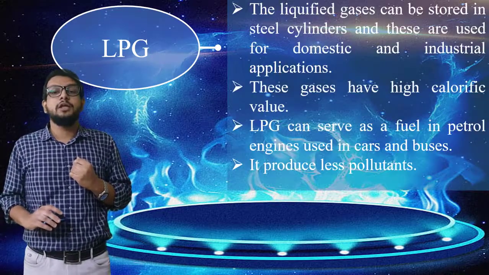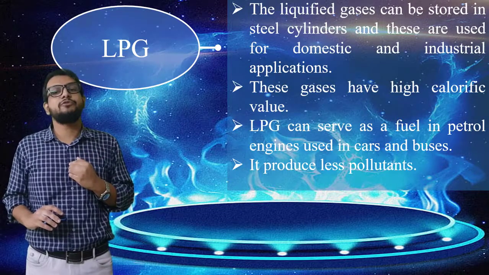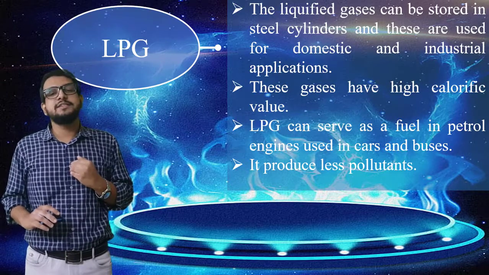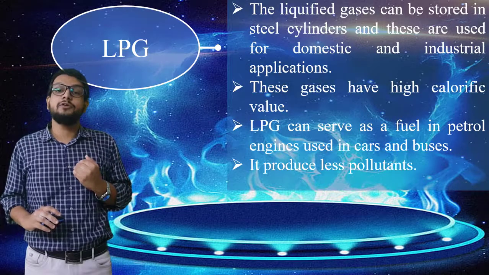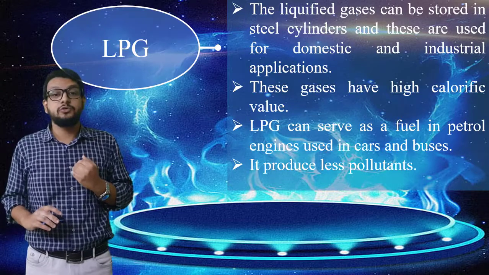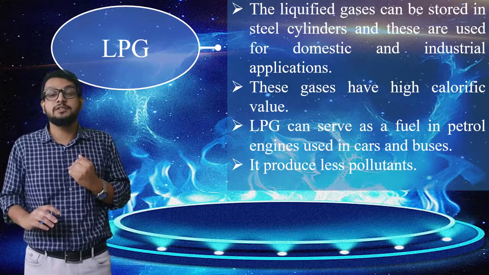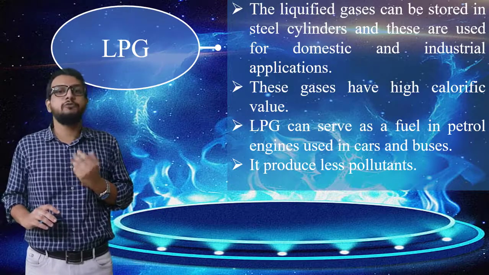Next point, the liquefied gas can be stored in steel cylinders, and these are used for domestic and industrial applications. These gases have high calorific value, and LPG can serve as a fuel in petrol engines used in cars and buses. So we know that gas cylinders are also installed in our vehicles, that is cars and buses, specifically to reduce the cost of fuel.